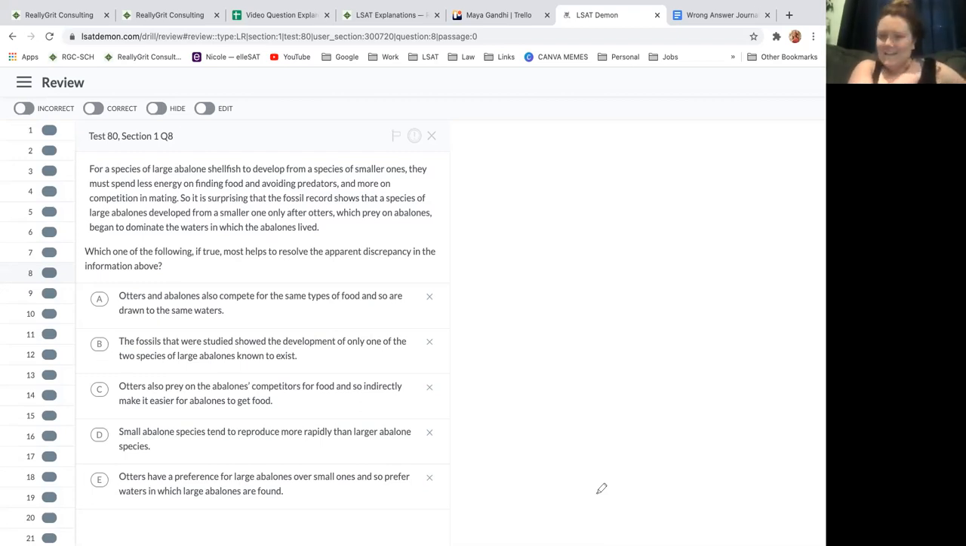Yes. Okay. Sorry, you read it backwards than I did. So this last sentence. So yes, we're saying that the fossil records show us that there's a species that developed from a smaller one after otters, and the otters that prey on the abalones began to dominate the waters. Excellent. And so then, what is the apparent discrepancy? You already kind of said it.